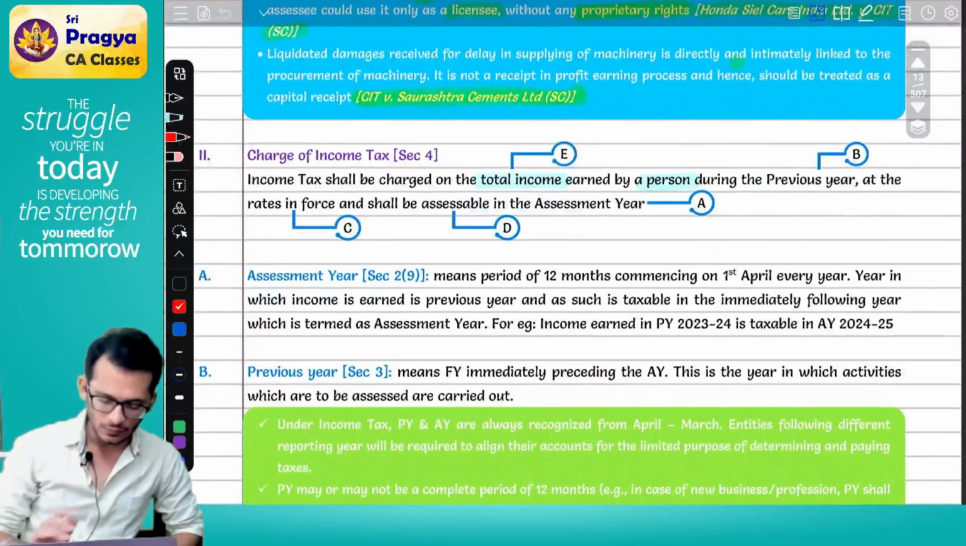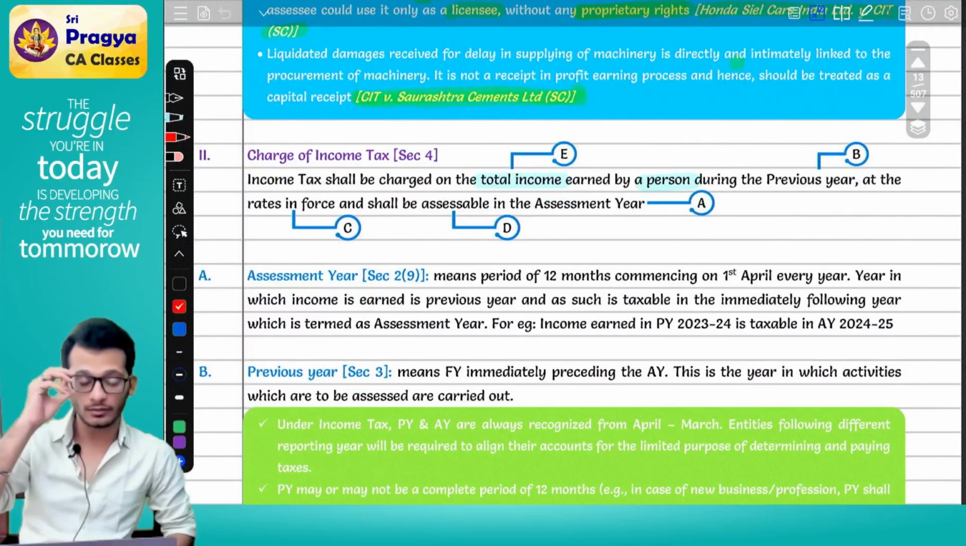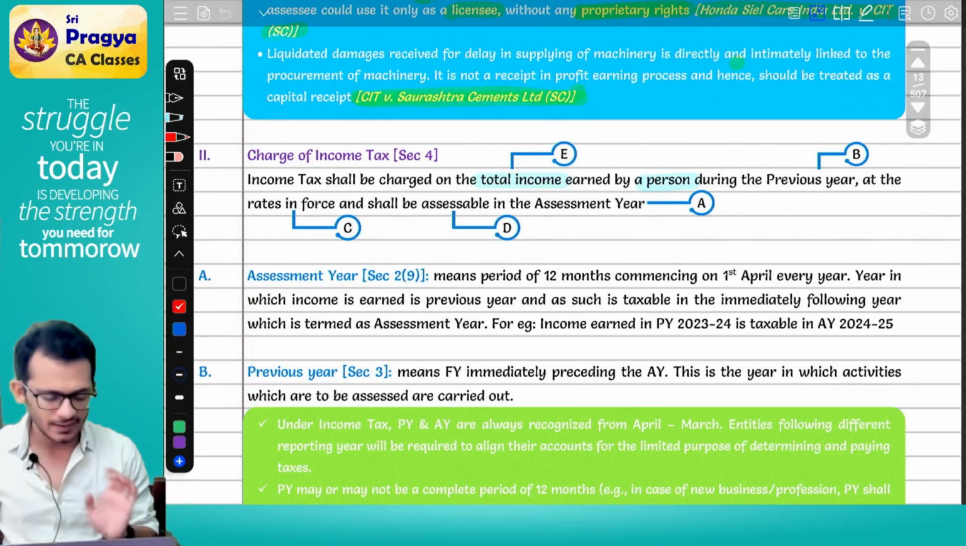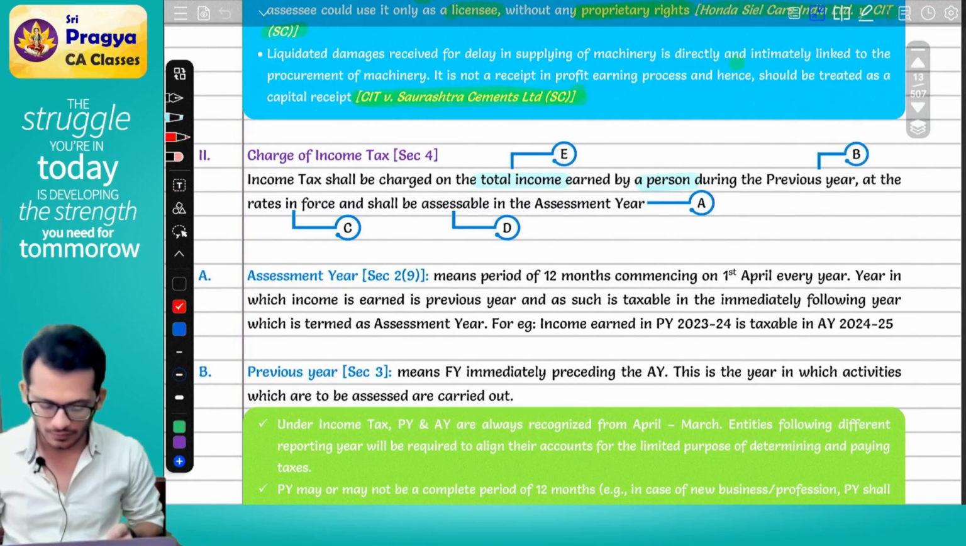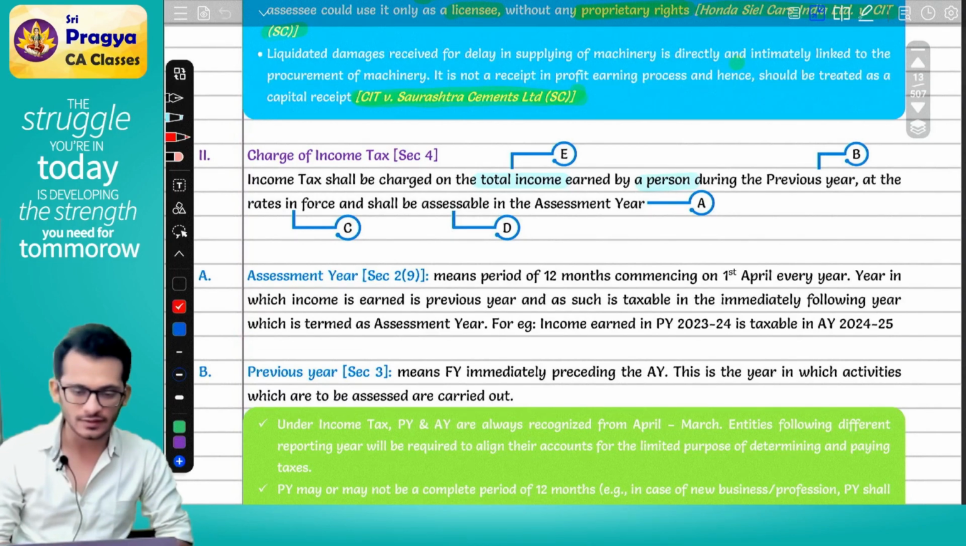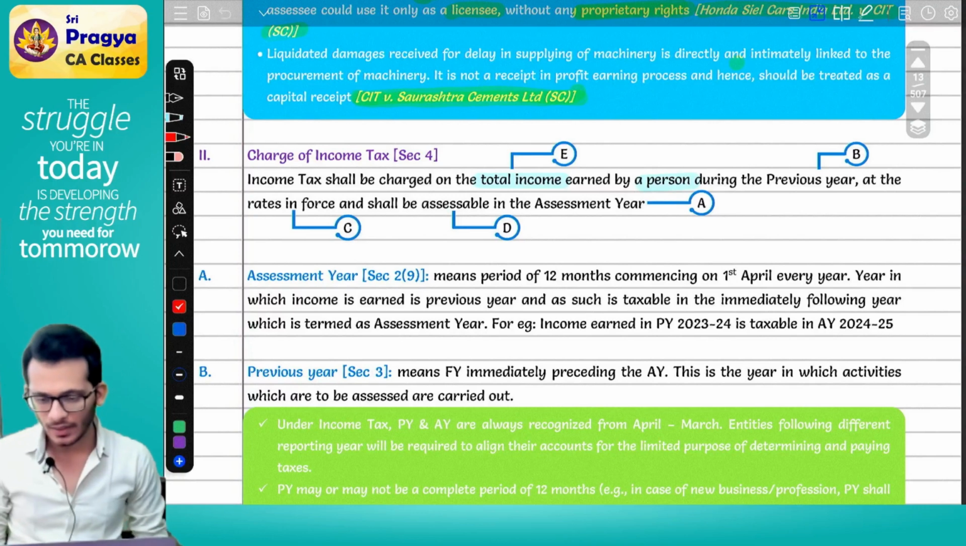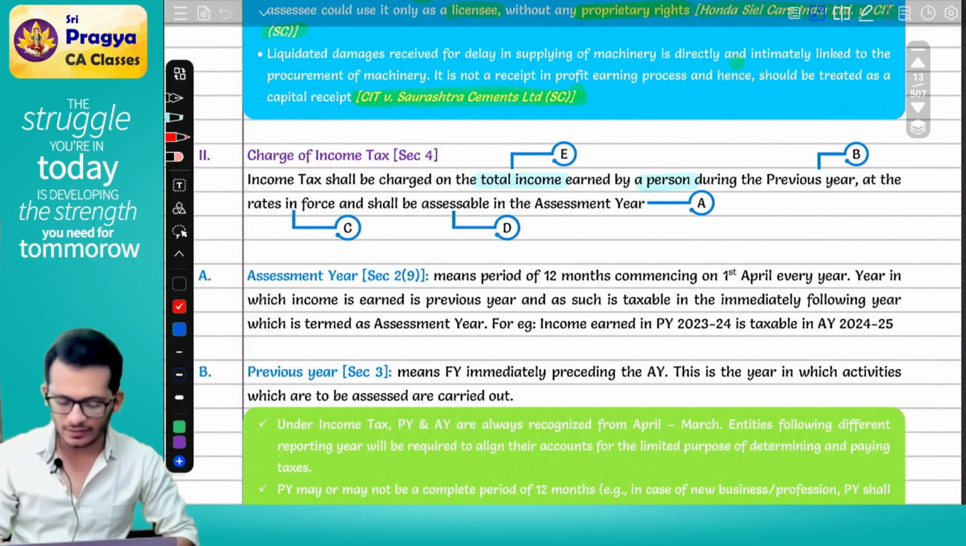Yes, okay. So, in yesterday's class, we were discussing the charging section. It says that income tax shall be charged on the total income which is earned by a person during the previous year, at the rates in force, and shall be assessable in the assessment year. In this, we learned two words yesterday.